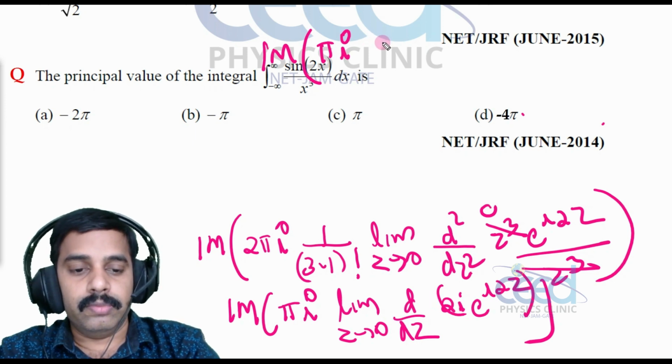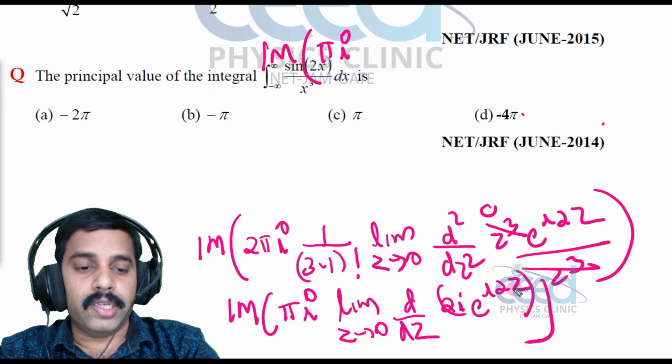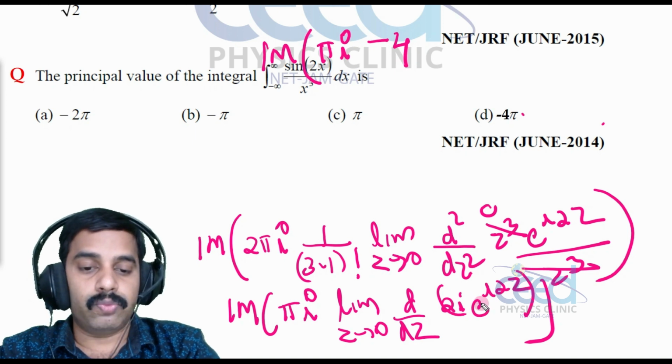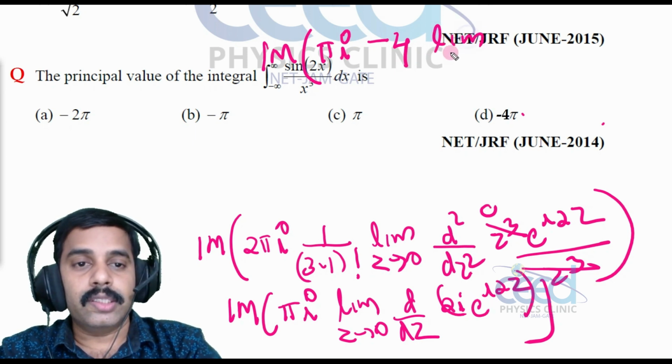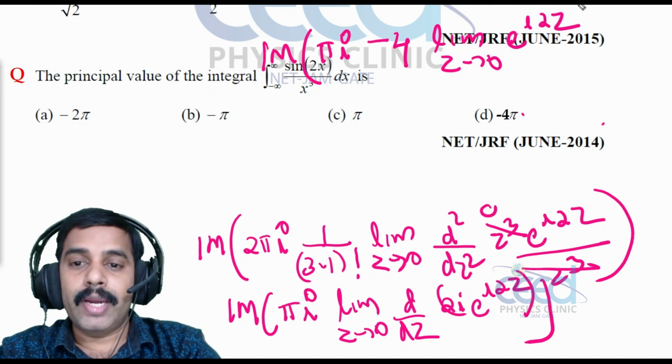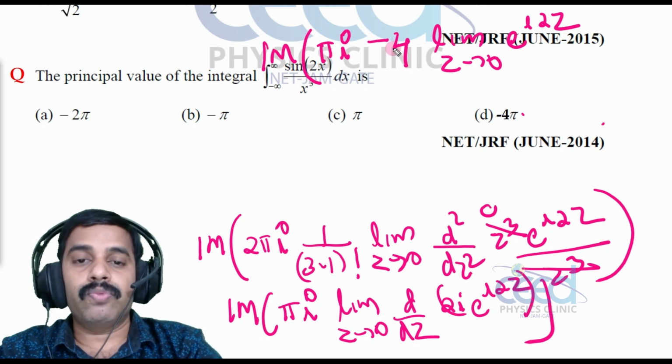If I differentiate 2i again, that is minus 4, that is minus 4 i square, so minus 4 into the limit as z tends to 0 of e raised to i 2z. As z tends to 0, that is 1. So the imaginary part of minus 4πi is equal to minus 4π, right?